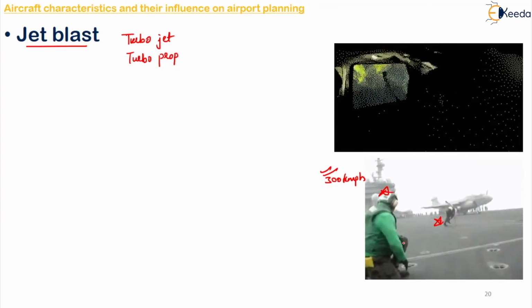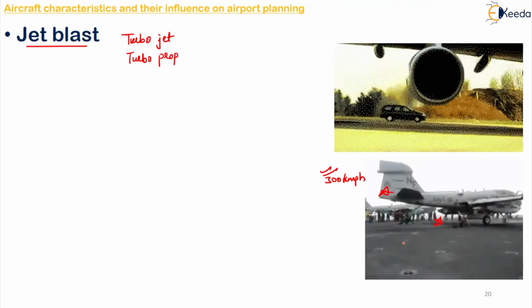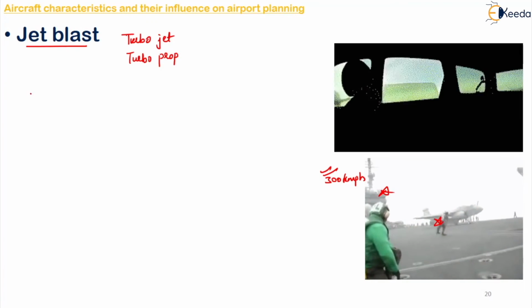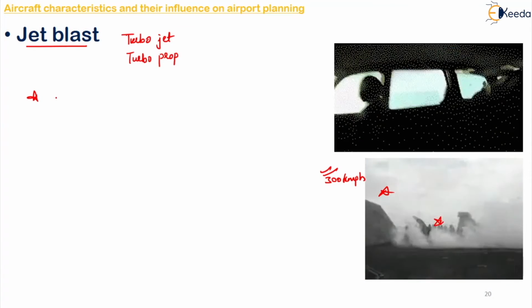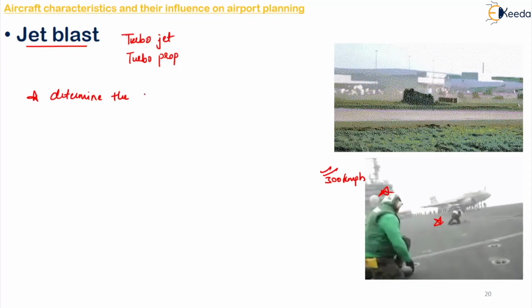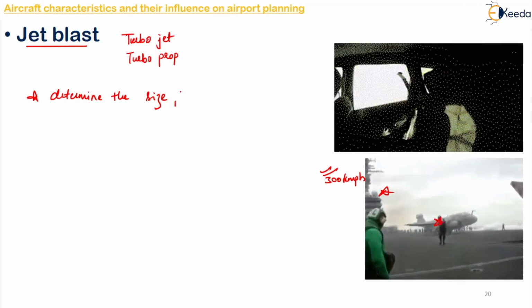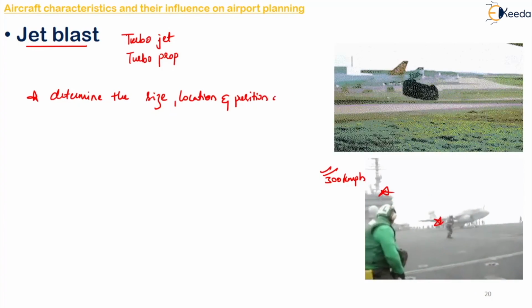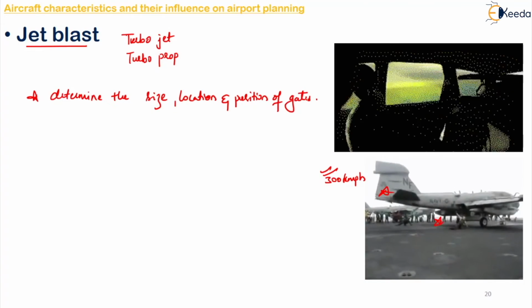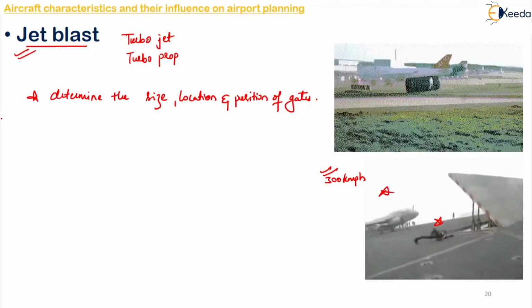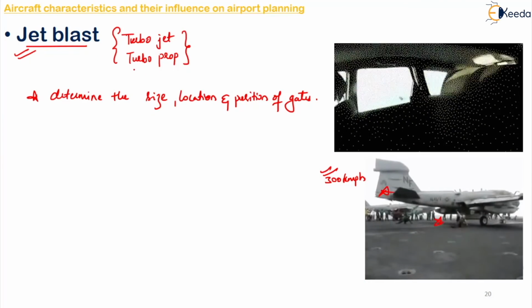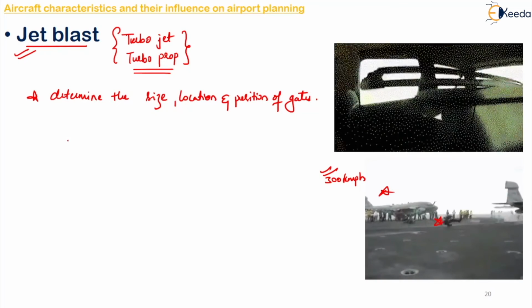Also, the effect of jet blast has to be studied in order to determine the size, position and location of gates. Normally, where we are using these types of aircraft only, this is required.